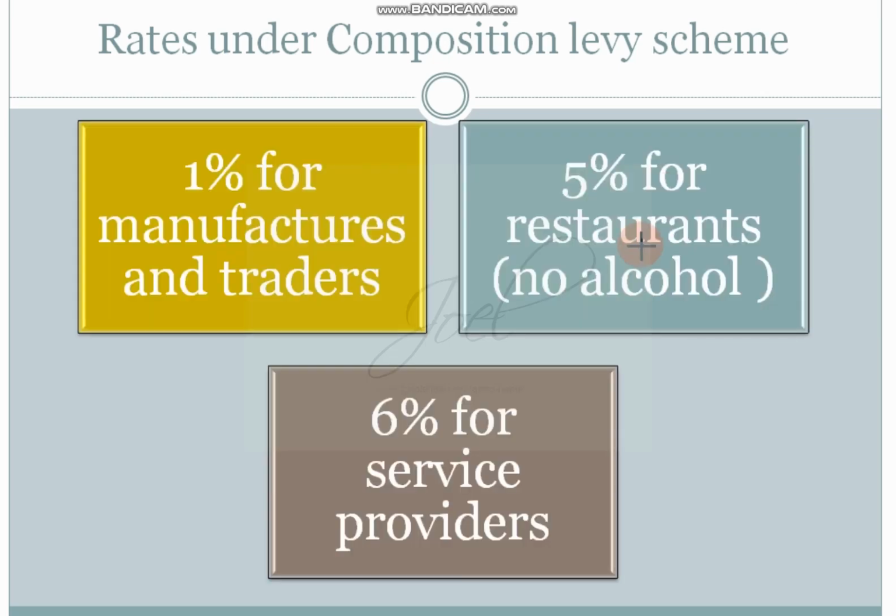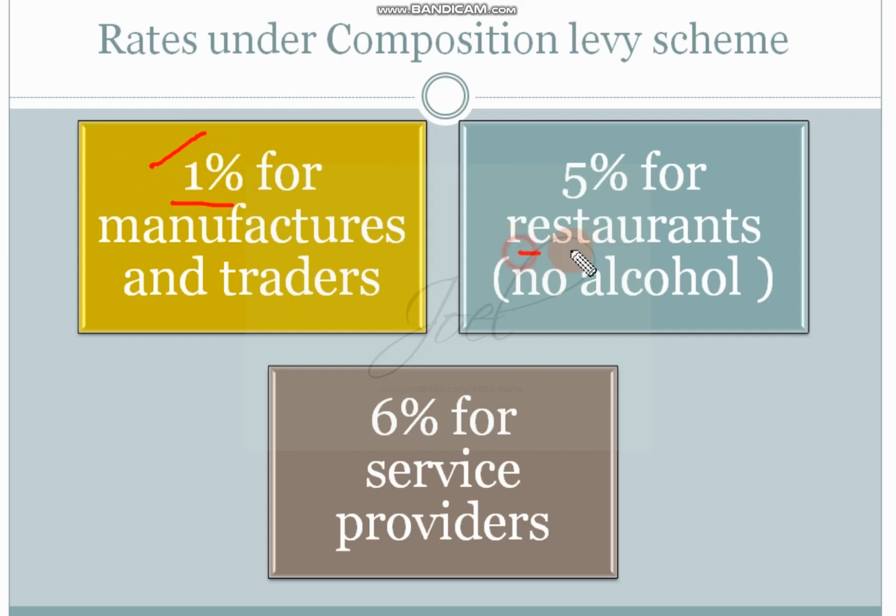The other concept we have to see is rates under composition levy scheme. This is almost the last concept we should know under composition levy scheme. So these rates we should know. For all traders and manufacturers, it is 1%. All traders and manufacturers, it is 1% of turnover we have to consider.